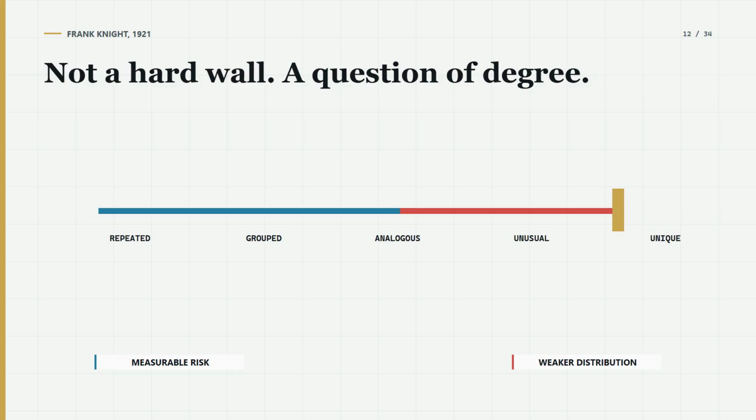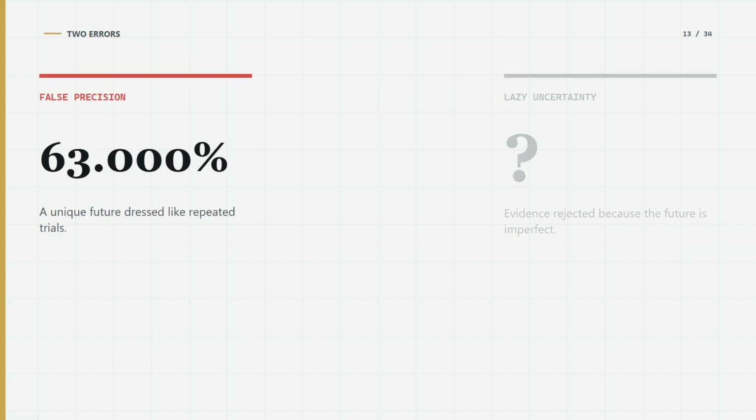Risk is measurable and uncertainty is not. His treatment was more careful. Perfectly uniform groups are rare in business, and almost no event is absolutely unique. The real question is degree. How closely does the available class resemble the decision now in front of you? That nuance prevents 2 errors.